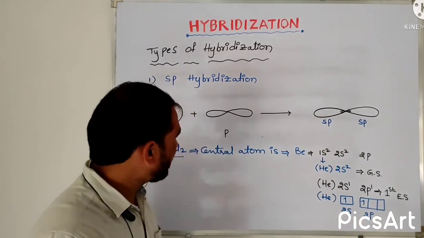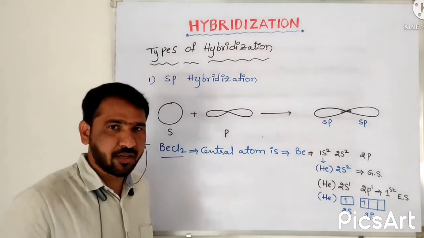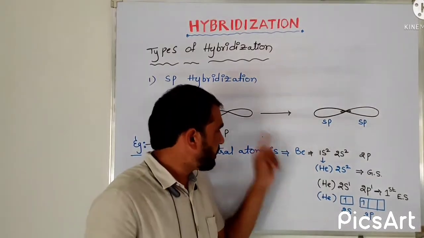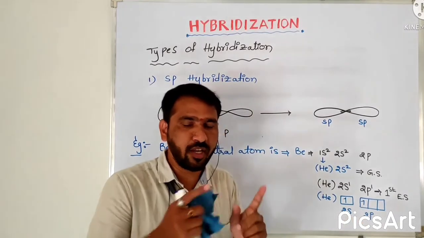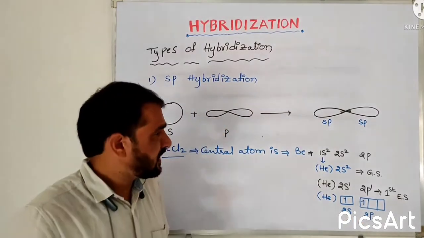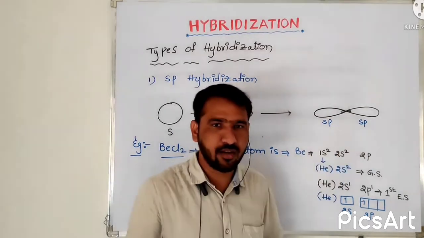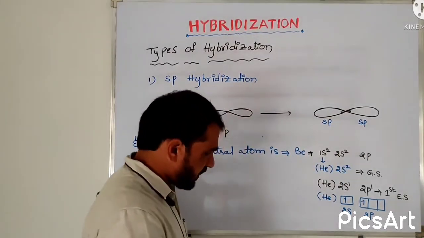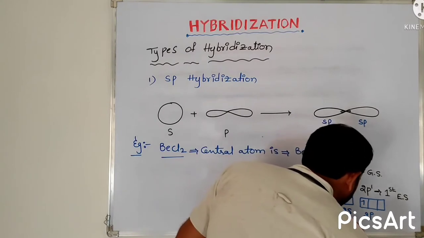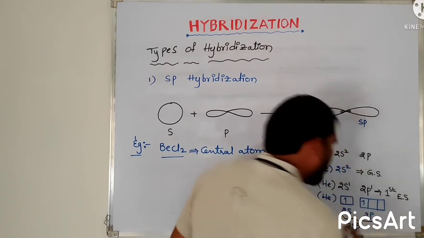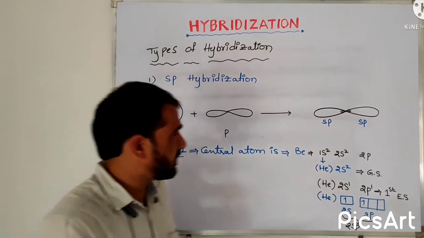So as I told, in sp hybridization, one s orbital and one p orbital intermix together. It leads to the formation of two sp hybridized orbitals. So here, by the intermixing of these two, we will get two sp hybridized orbitals like this.